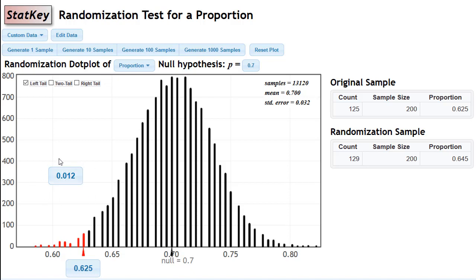So that is the p-value. That is the probability that in a population where the proportion really is 70%, you'll get about 1.2% of samples this low or lower. So I'd say this is pretty strong evidence that the true population proportion is not really 0.625. This is something that's very unlikely to happen if the population was really 70%.